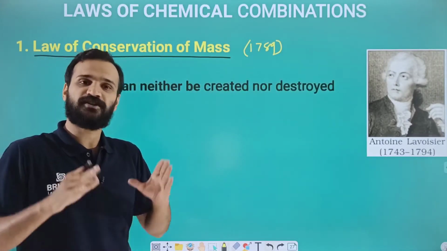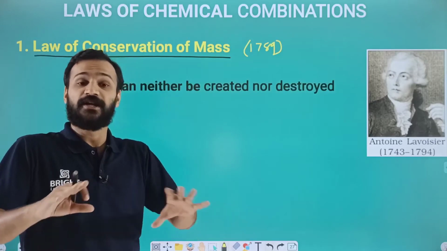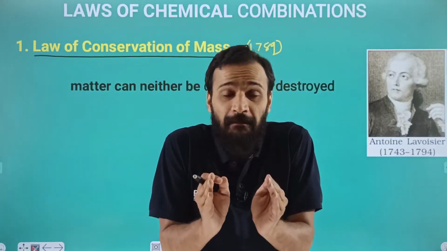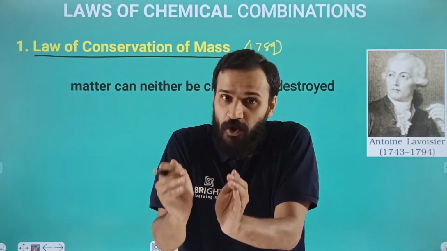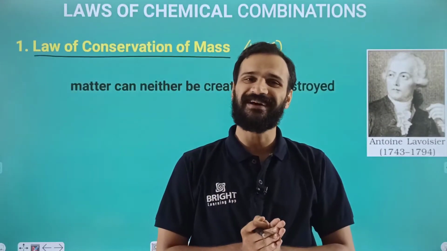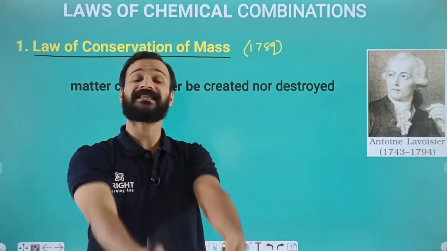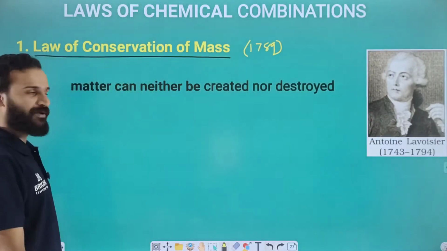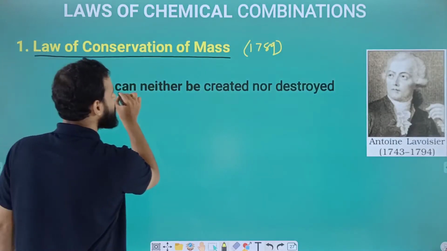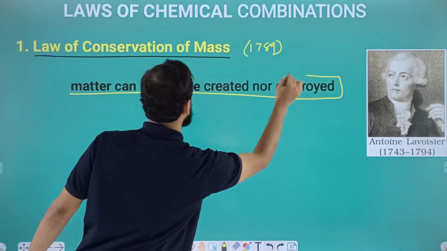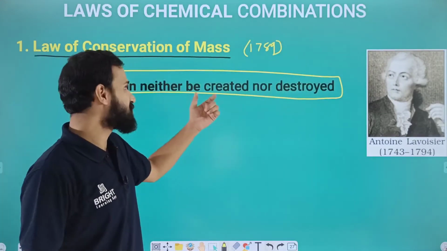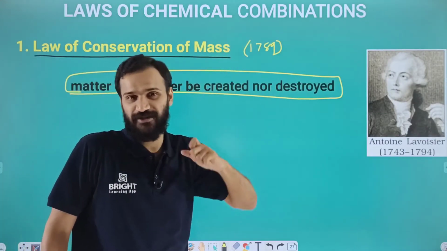According to the law of conservation of mass, we can generally say that during a chemical reaction or process, the total mass of reactants will be equal to the total mass of product. That's a very important idea. In another way, the most common definition: during a chemical reaction, matter can neither be created nor destroyed. This is also called the law of conservation of mass.